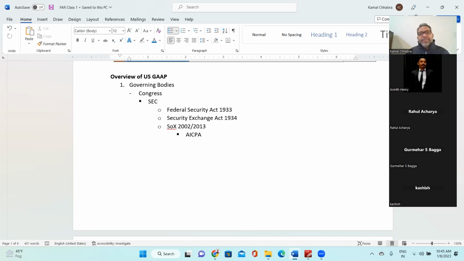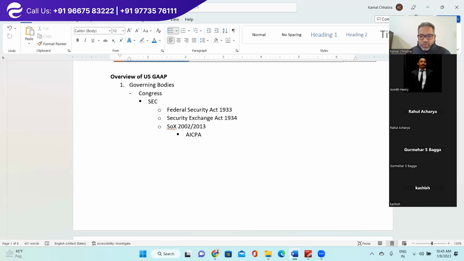The first one, the Federal Securities Act 1933, was formed to register the company for listing purposes, right? So the first time a company goes for an IPO, it needs to follow the rules and regulations of the Securities Act 1933. Then, once the securities have been listed and start trading on any stock exchange, whether the New York Stock Exchange or any other, the company needs to follow the rules and regulations of the Securities Exchange Act 1934.